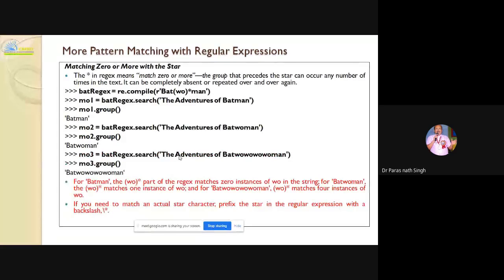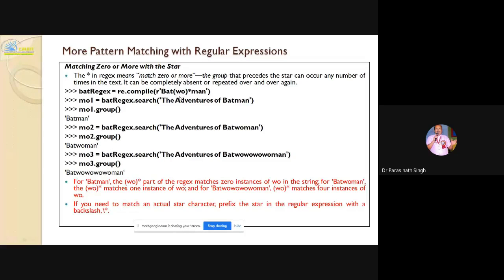So again, matching zero or more with the star. This asterisk symbol in Unix, again we call it a metacharacter, means match zero or more. Question mark for zero or one, the star for zero or more. The group that precedes the star can occur any number of times in the text. It can be completely absent or repeated over and over again.